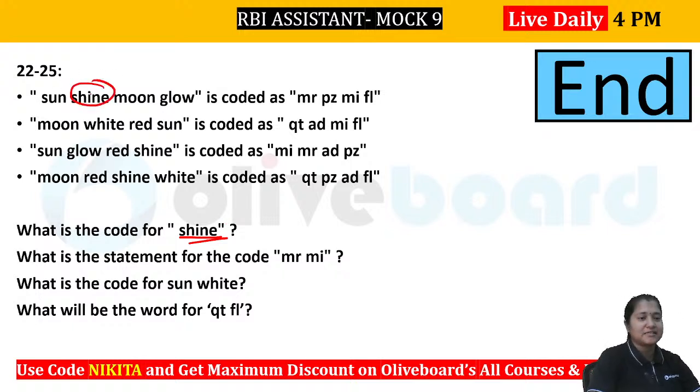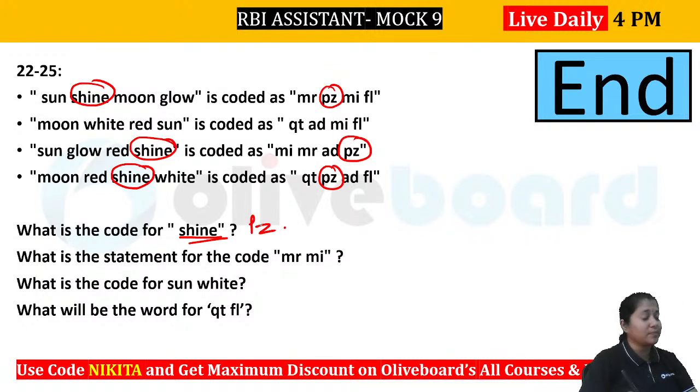You can see shine is there in the first statement and shine is there in the third statement. It is also there in the fourth statement. Now if you compare the three statements, you will see that only shine is common. Now what is that particular word or code that is common in all three? You will see that PZ is here, PZ is here and PZ is here. That means the answer to this will be PZ. Okay. What about the second one?